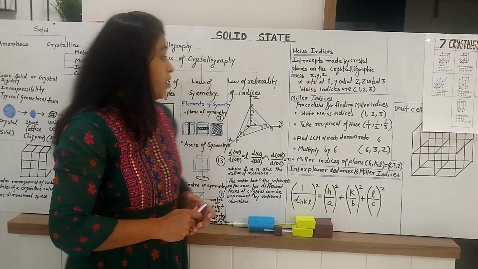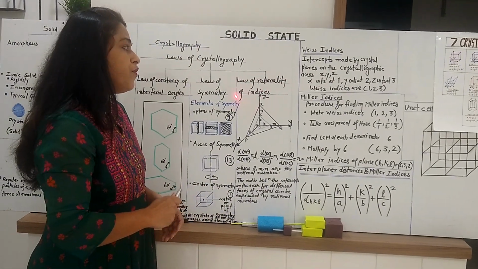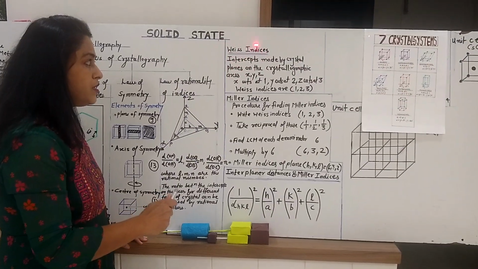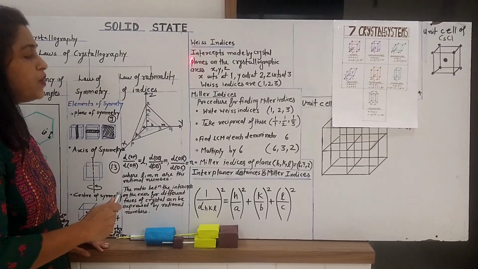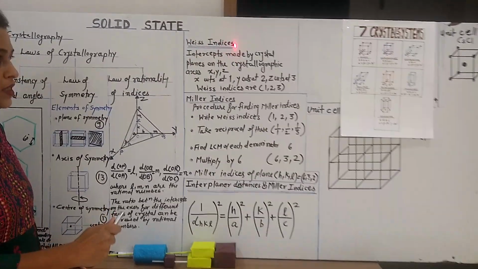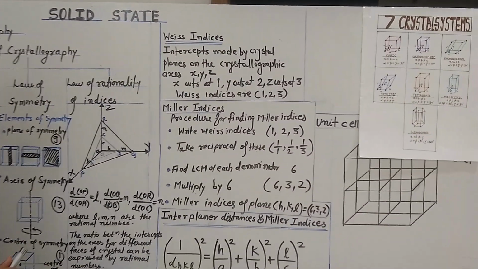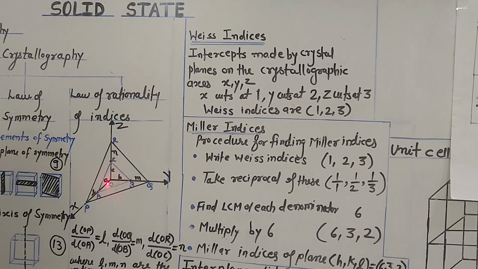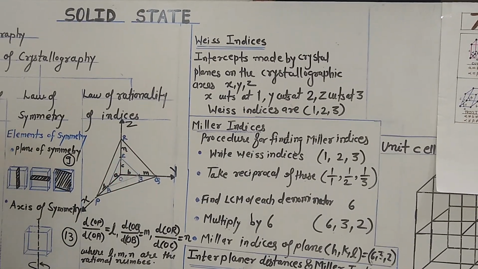Now, depending on this third law of rationality of indices, we have to discuss one more concept, and that is Weiss indices. Weiss indices are nothing but the ABC intercepts which we have already discussed in the law of rationality.